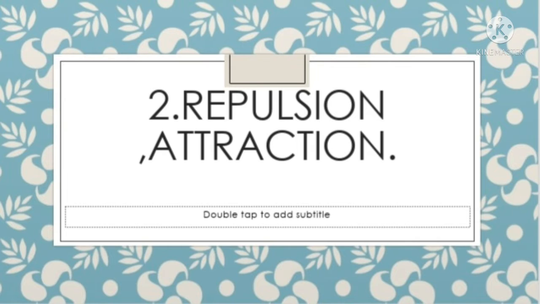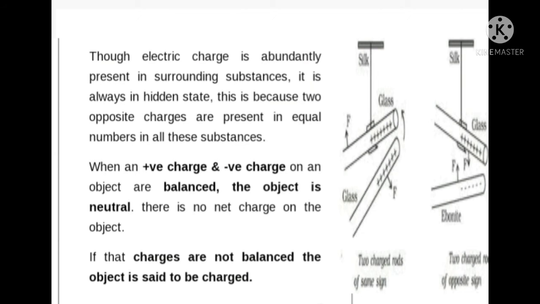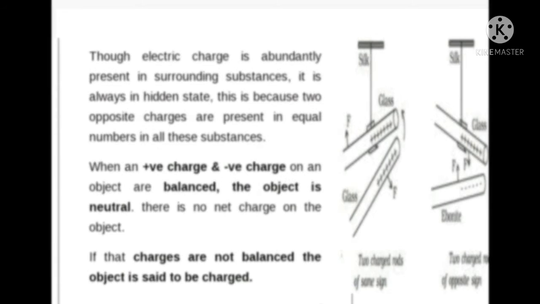Then one activity is given to detect what is meant by repulsion and attraction. First one, take two rods, one is a plastic rod and one is a glass rod, and one freely suspended glass rod. Rub the glass rod first with the silk cloth and the plastic rod with the woolen cloth, and bring them near to the suspended rod. First one, you see that the two rods push each other away, and in second position two rods pull towards each other. Two rods carrying similar charges push each other away, this is called repulsion, and two rods carrying opposite types of charges get pulled toward each other, this is called attraction.